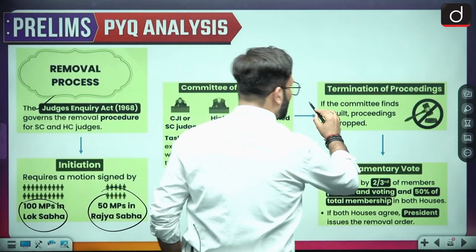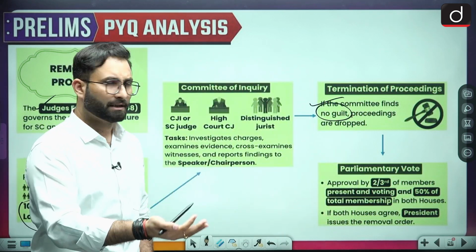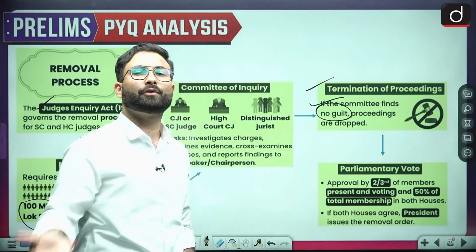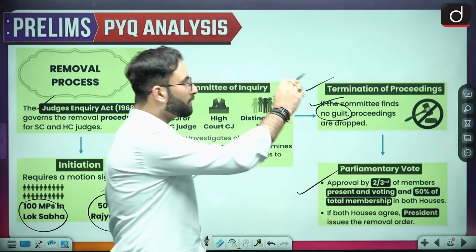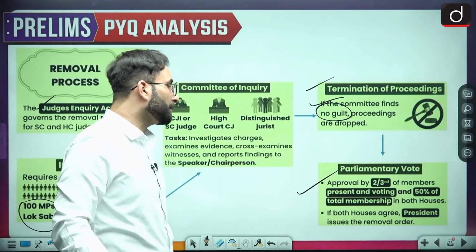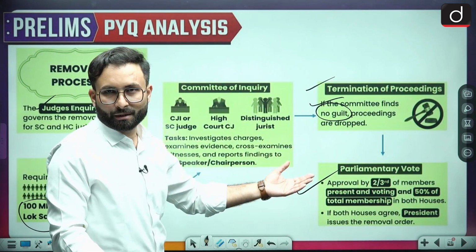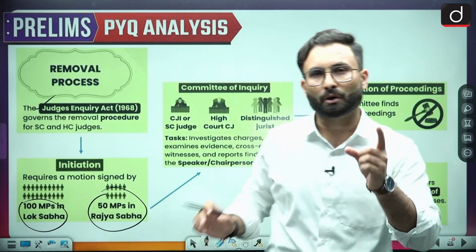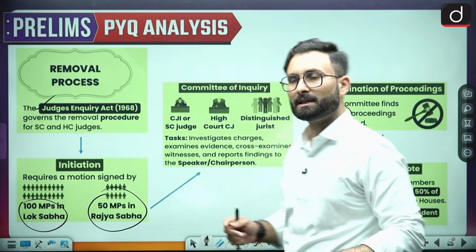Okay, so if the committee finds no guilt, proceedings will stop. If the committee finds them guilty, then they will put that report in front of the parliament, and the parliament will go for the voting. Okay, in that case special majority will be required, that is approved by 2/3 of the members present and voting and 50% of the total membership of the house. Once that resolution is passed by the parliament, then the president will order the removal. Okay, so ultimately appointment is done by the president, removal is also done by the president. Okay, I hope that is clear.